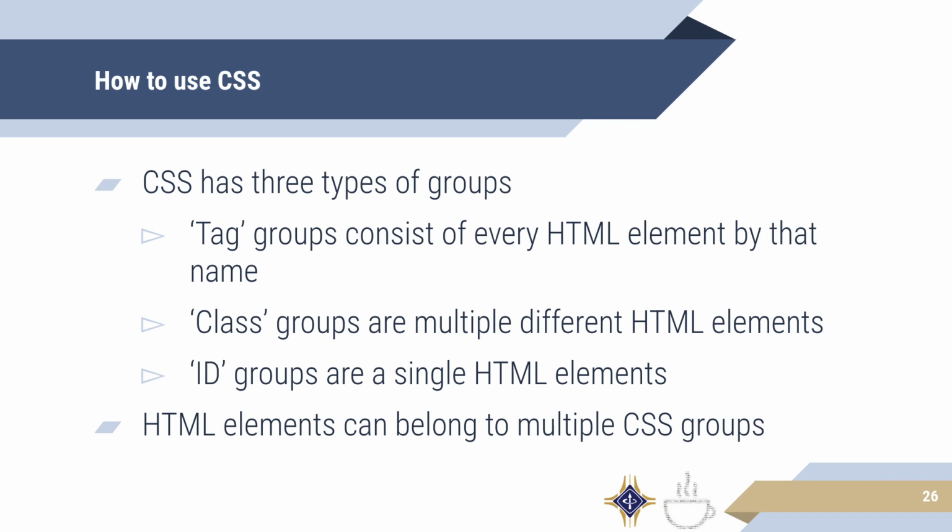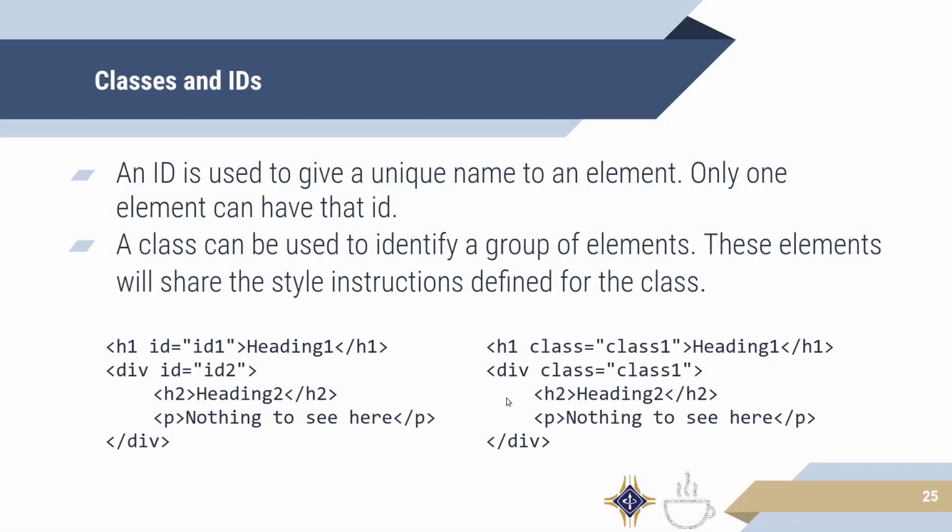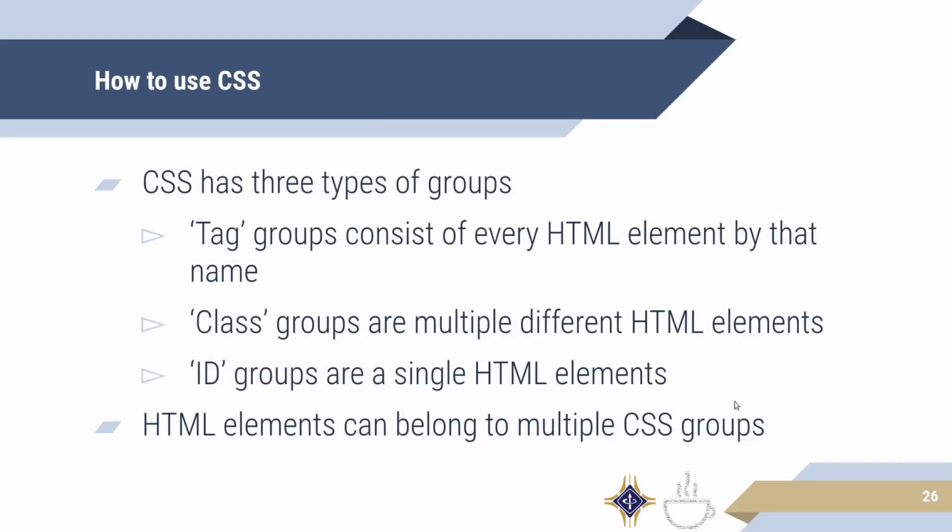Now, it is important to note that CSS groups will apply the styling to any nested or child tag. So that means, to go back to an earlier slide, if we were to style this class1, both the div h2 and p tag would receive the same styling. And it is oftentimes possible and common to make an HTML element belong to multiple CSS groups.